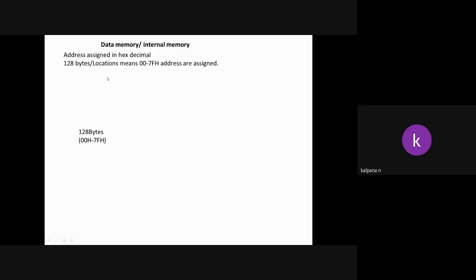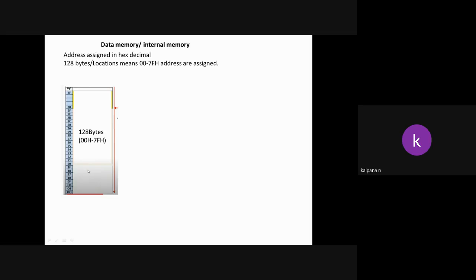If we convert these 128 bytes into hexadecimal, the address range is 00 to 7F. These addresses are assigned. This is the total internal RAM, with size 00 to 7F, meaning 128 bytes.